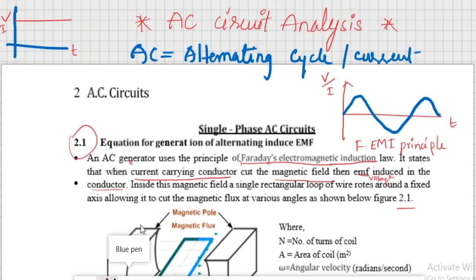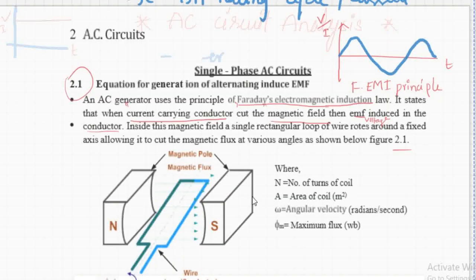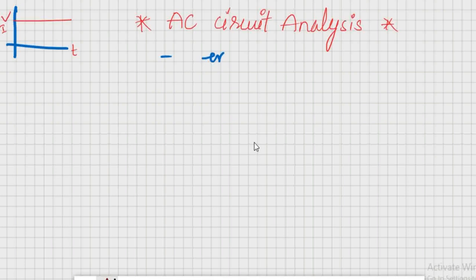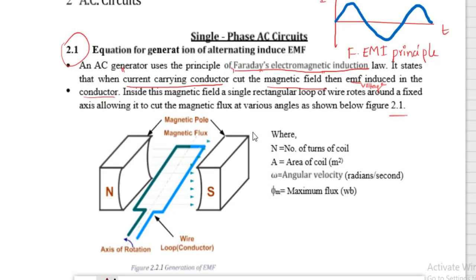So here we have a simple generator. Here you can see this is a conductor, and here we have two poles, north pole and south pole. Magnetic field will pass from north pole to south pole generally. Here we can create a magnetic field, because unlike poles attract each other, so there will be a magnetic field between them. Now we have placed a conductor in the magnetic field between north and south poles, and we are going to rotate it.